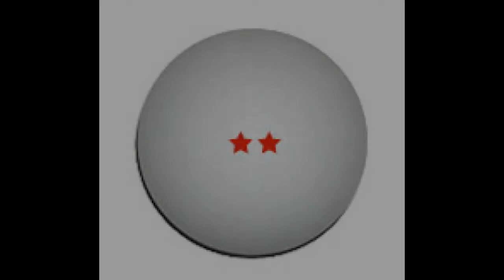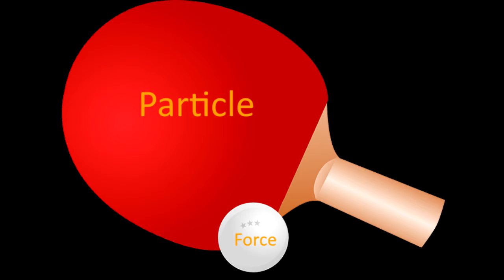Now, forces need to have a way of being transferred. They are transferred through particles. For example, think of a ping pong ball. To reach my bat, it needs to be hit from the other side, and I can hit it back also. So the ping pong ball is our particle, and the ping pong bat is our force. Now the question remains, which particles transfer which force? Electromagnetic force is transferred by the photon. Strong force is transferred by the gluon, and weak force is transferred by the W and Z bosons. But how is gravity transferred? To be honest, we don't know. But some physicists think that gravity has a particle known as a graviton. But then again, we don't know.